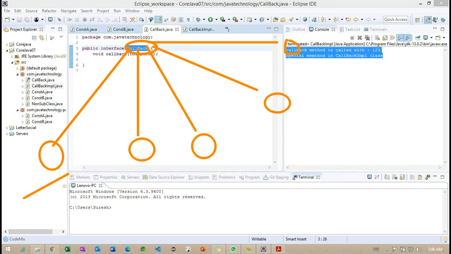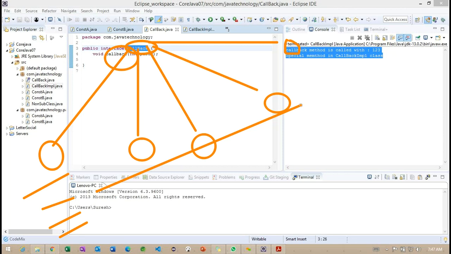We'll create an implementation class and override the particular method which is available in the callback interface, and we'll create an object and call the callback method. Getting the point? We are defining the method for our specific requirement. In real-time applications also, we implement the same methods in multiple locations here. So this is the advantage we get when working with this abstract method.